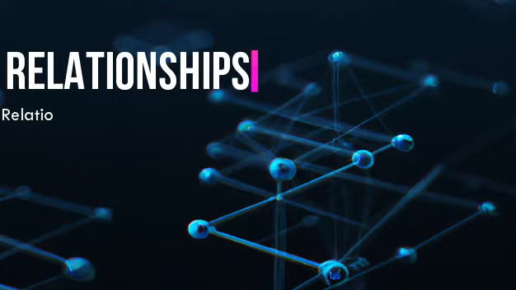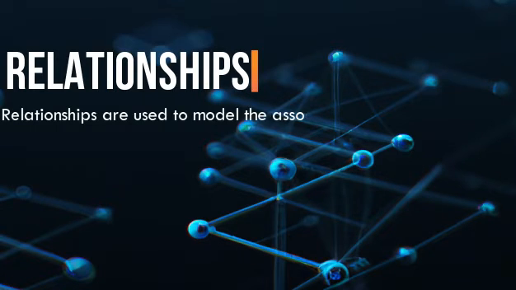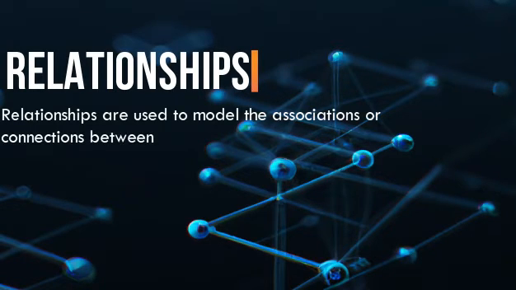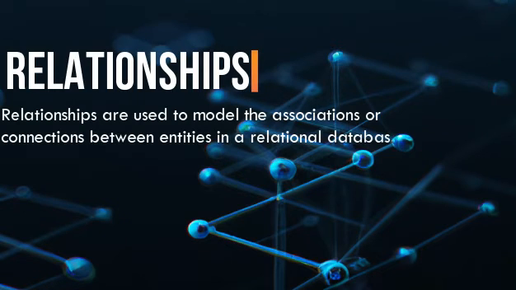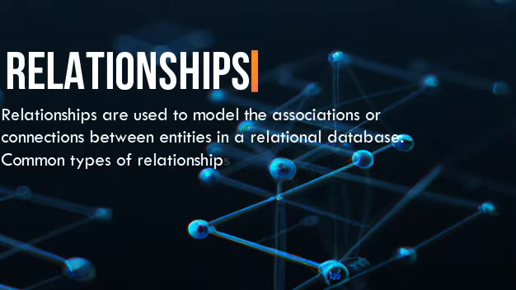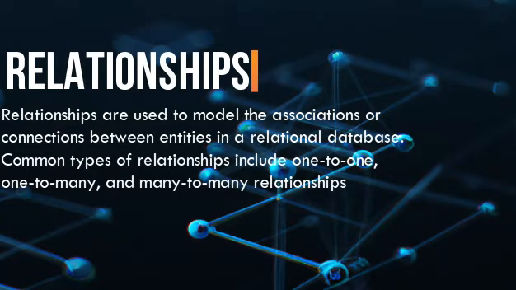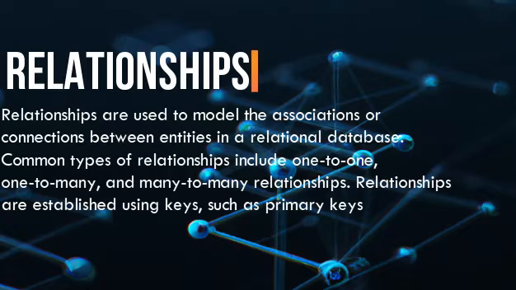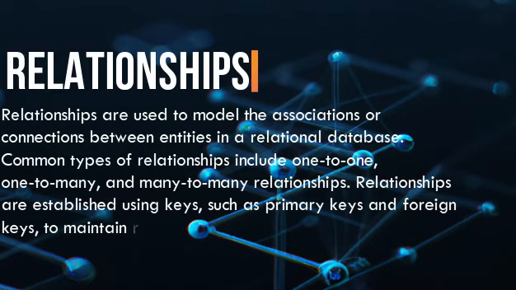5. Relationships. Relationships are used to model the associations or connections between entities in a relational database. Common types of relationships include one-to-one, one-to-many, and many-to-many relationships. Relationships are established using keys, such as primary keys and foreign keys, to maintain referential integrity and enforce data integrity constraints.